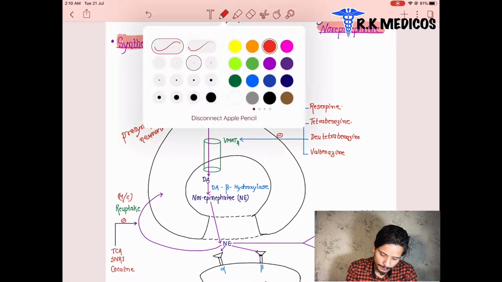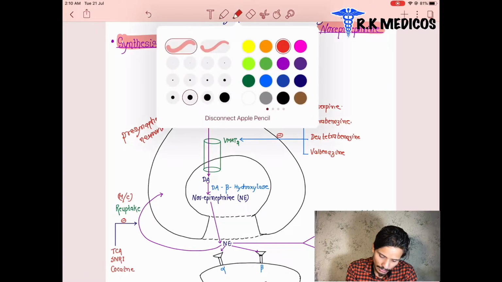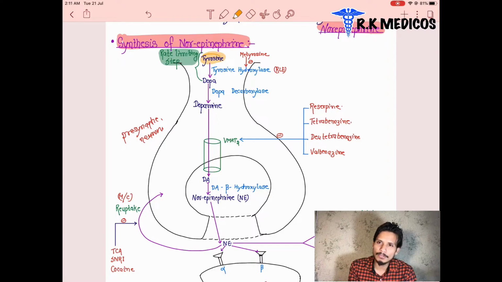You can see here, tyrosine is the amino acid. This tyrosine amino acid is present outside the neuron basically. It is going to enter inside the nerve terminals, and after the entry of tyrosine inside the nerve terminals, it is going to transform into levodopa, L-dopa. After that, this levodopa is further converted into dopamine.